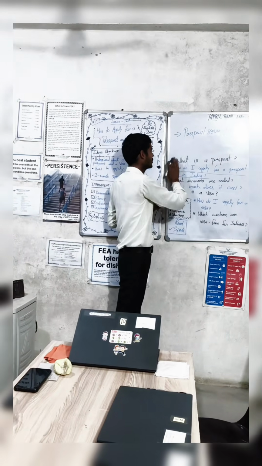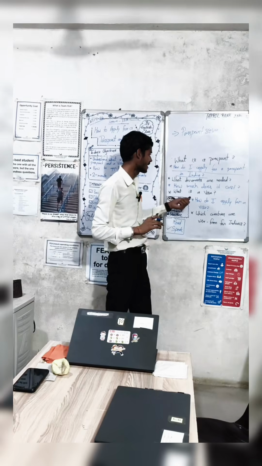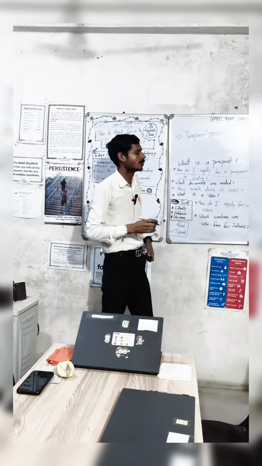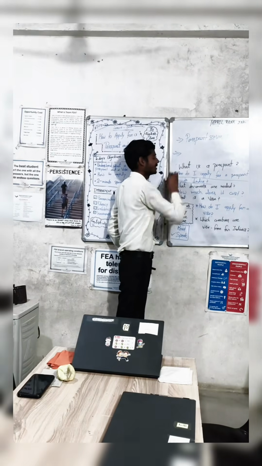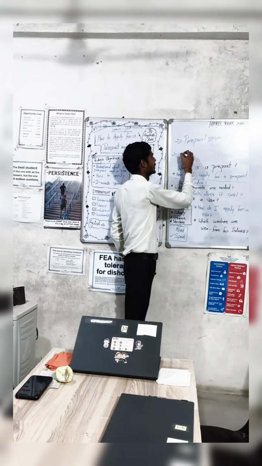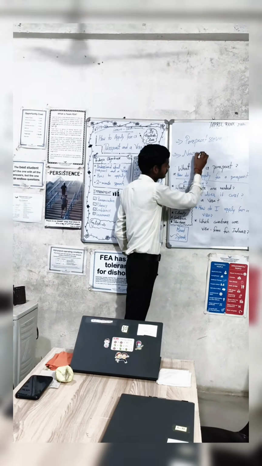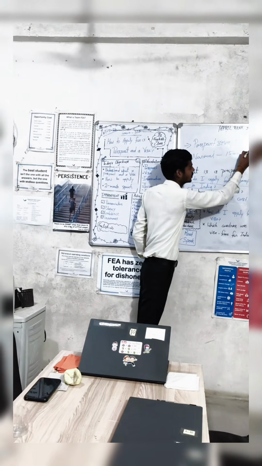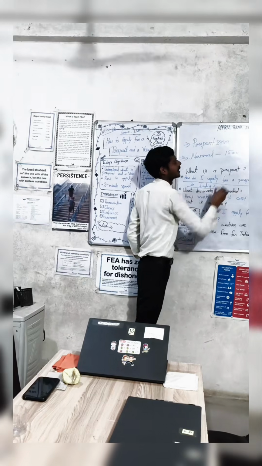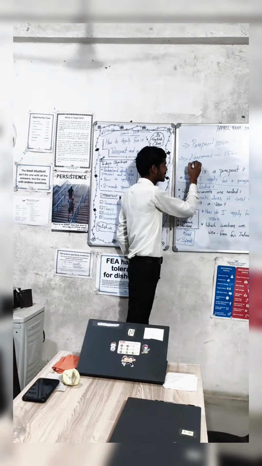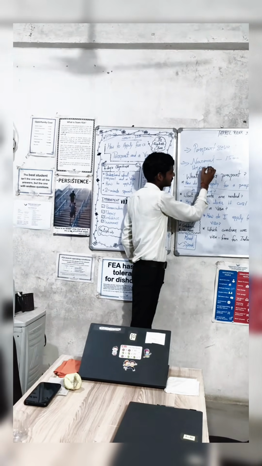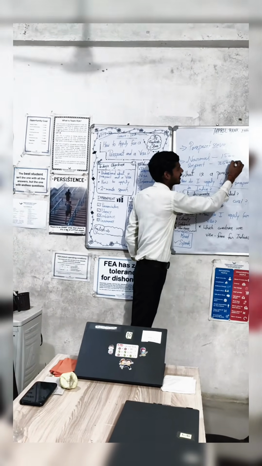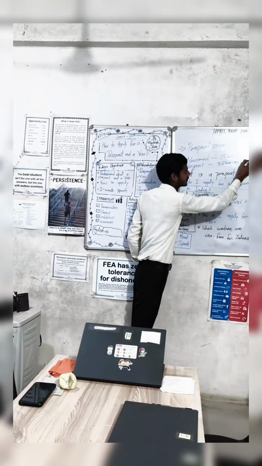Second question we discuss here: how much does it cost? That is very easy. For a normal passport, the cost is 1500 to 2000, and for an urgent passport, the cost is 3500 to 4000.